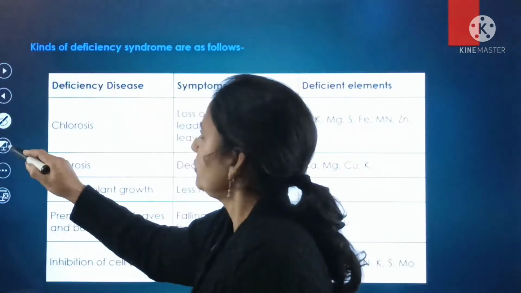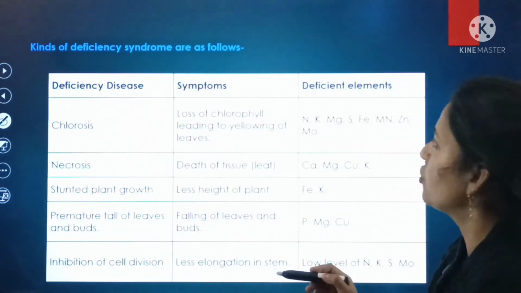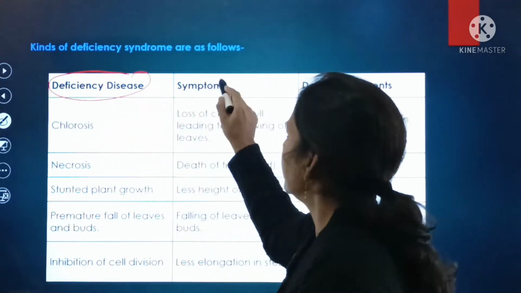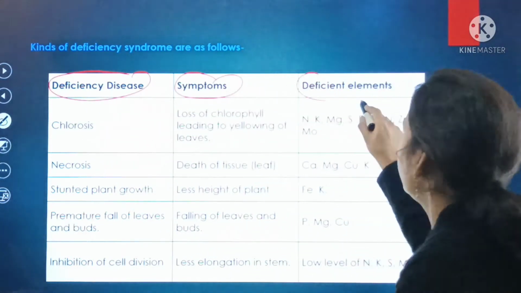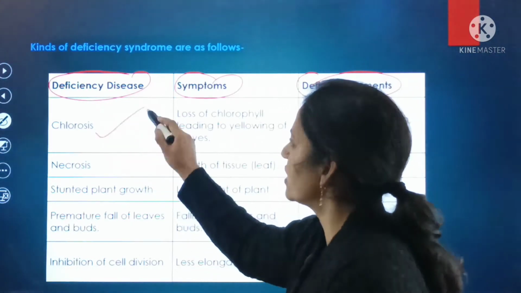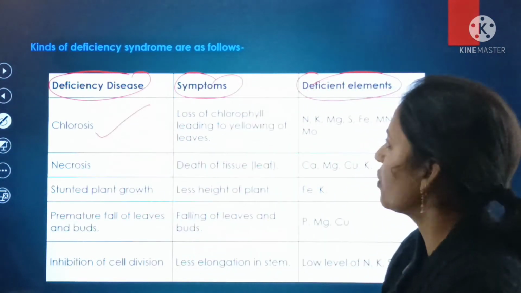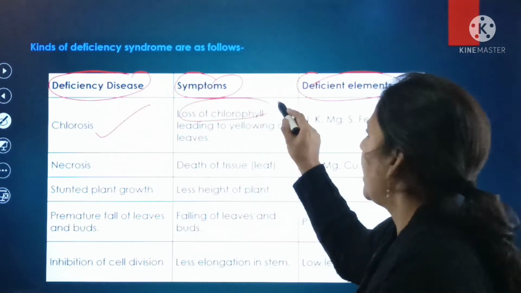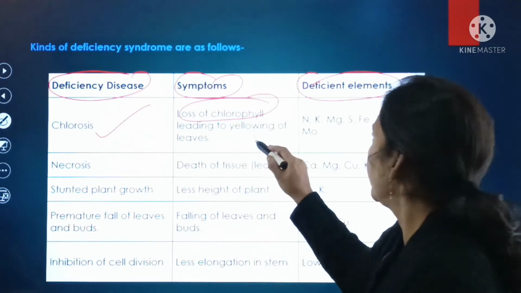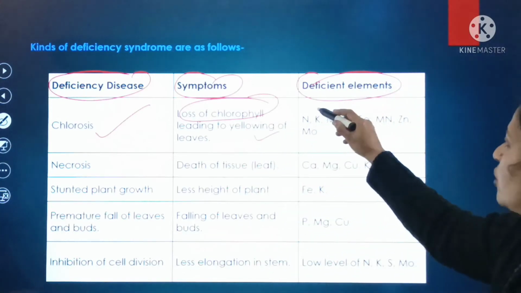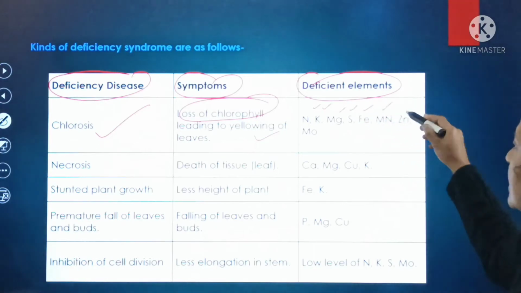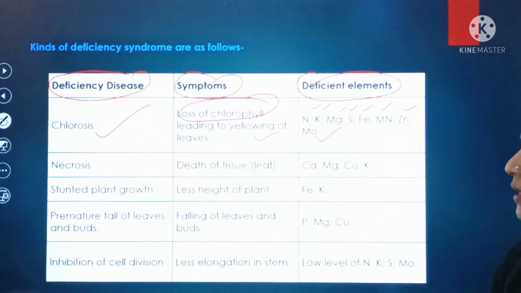Next, the kinds of deficiency syndromes are as follows. Here we have the deficiency disease, the symptoms, and the deficient elements. Suppose your deficiency disease is chlorosis. The symptom of chlorosis is loss of chlorophyll, leading to yellowing of the leaves. Deficient elements are nitrogen, potassium, magnesium, sulfur, iron, manganese, zinc as well as molybdenum.